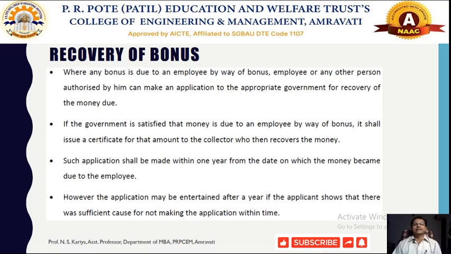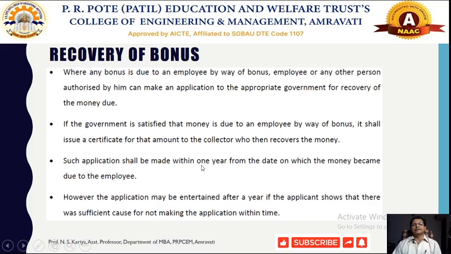If the government is satisfied that the money is due from the employer by way of bonus, it shall issue a certificate for the amount to the collector, who then recovers the money. Once the government is satisfied that the bonus has not been paid by the employer to the respective employee, the government will direct that information to the collector, and the collector will have the powers to recover the amount in the form of bonus and distribute it among the employees.